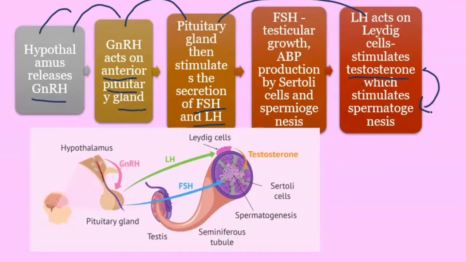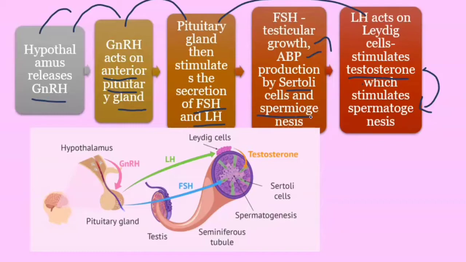And FSH is involved in the growth of the testis, and in the production of androgen binding protein by the Sertoli cell. It is also involved in the maturation process of sperm, that is nothing but spermiogenesis. This is how the hormones influence the spermatogenesis process, and how it starts the sperm production process.